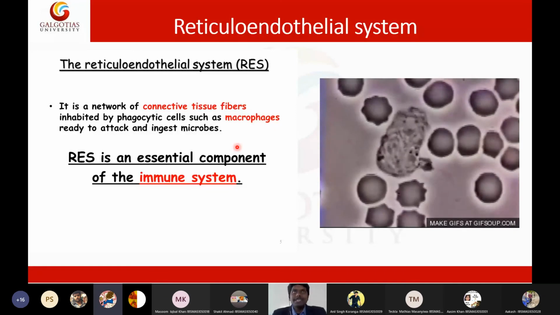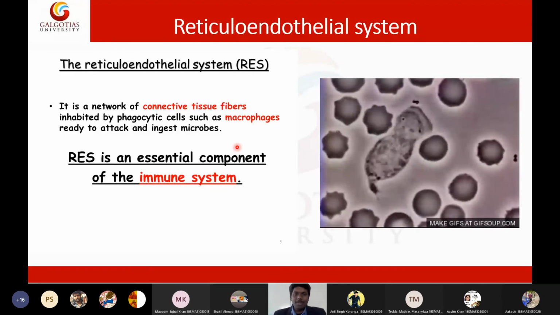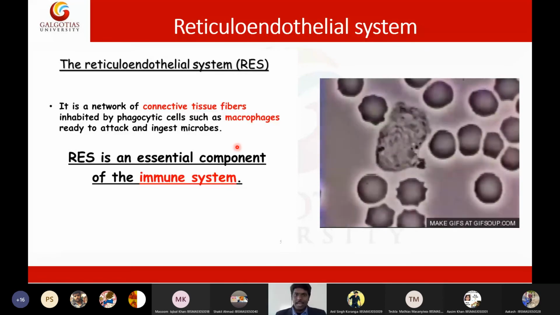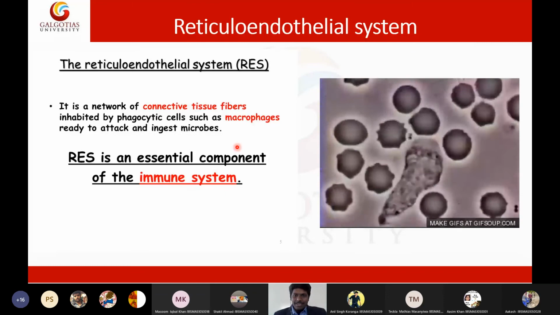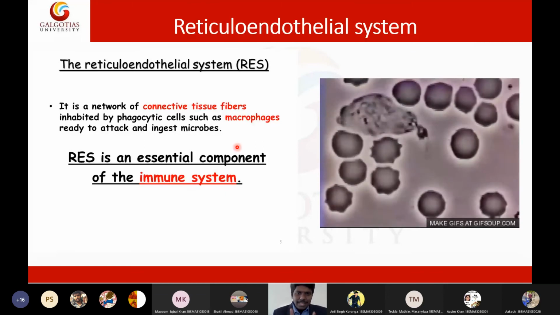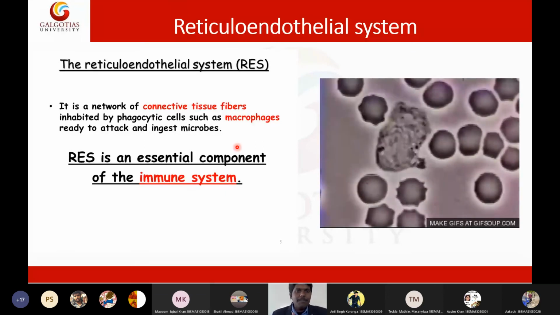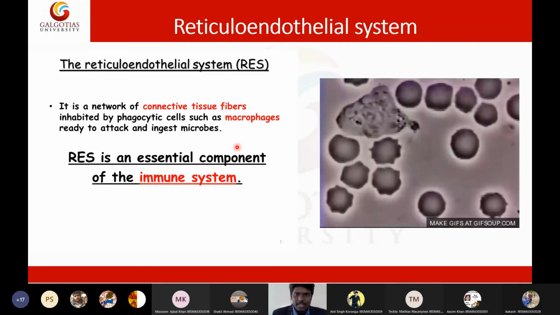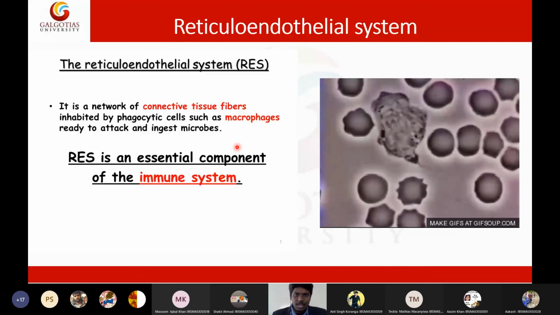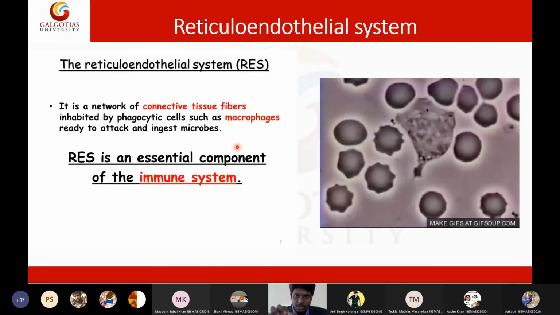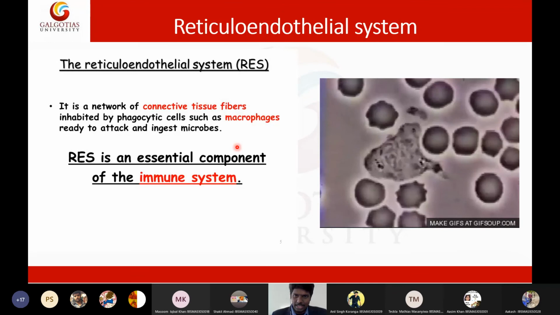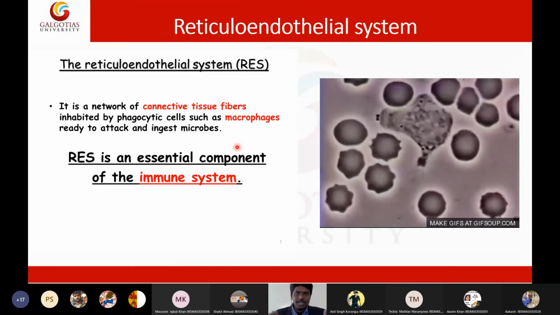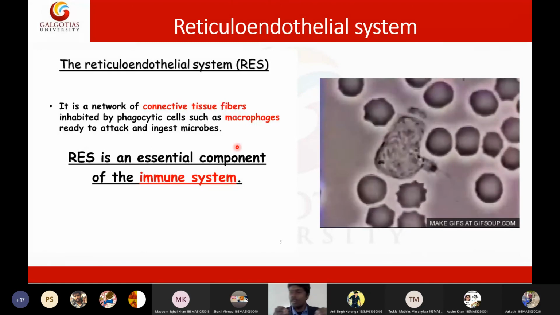Yes, very good. So liver, spleen, and bone marrow are the three important organs of our reticuloendothelial system. And keep in mind, the major cell involved in the reticuloendothelial system is the macrophage. What the macrophage does is migrate into the liver, spleen, and bone marrow. Also, macrophages migrate into the skin. That is the purpose of the macrophage. It is a wandering cell that tries to detect any pathogens and digest the pathogens.